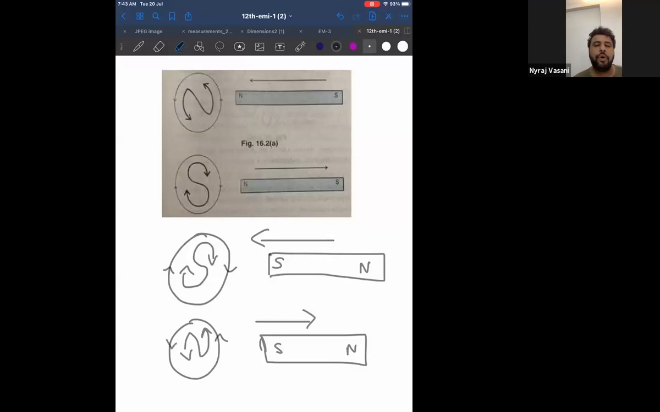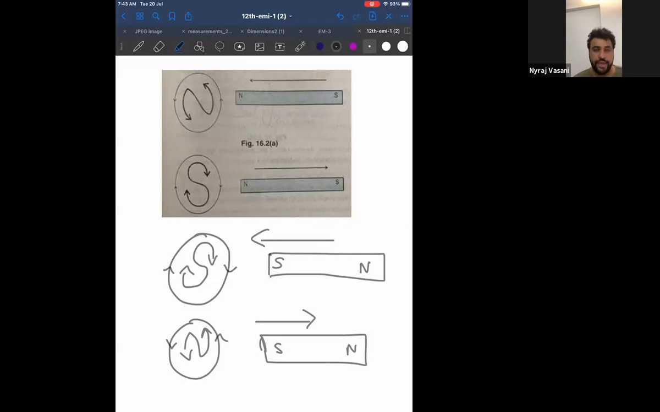Can I say the coil behaves like a north pole now? Now do you understand the actual meaning of EMF and flux opposing each other? That means whatever the magnet wants to do, the coil wants to do exactly the opposite. That is the significance of the negative sign. Whatever the magnet wants to do, the coil wants to do exactly opposite.